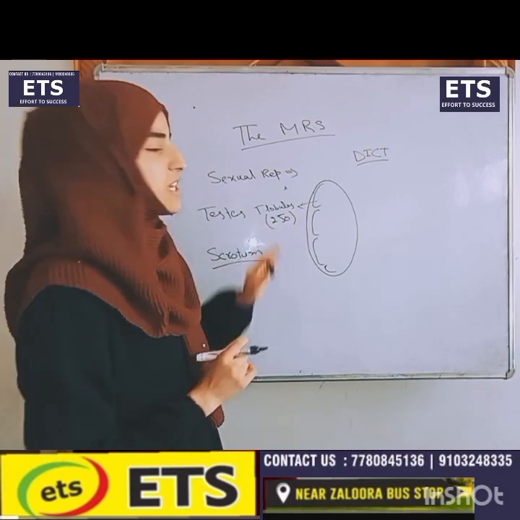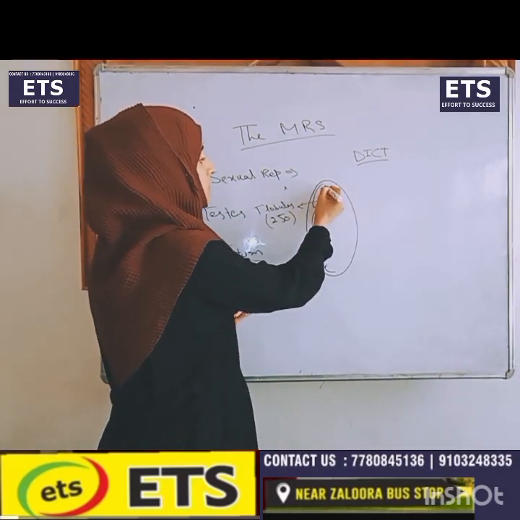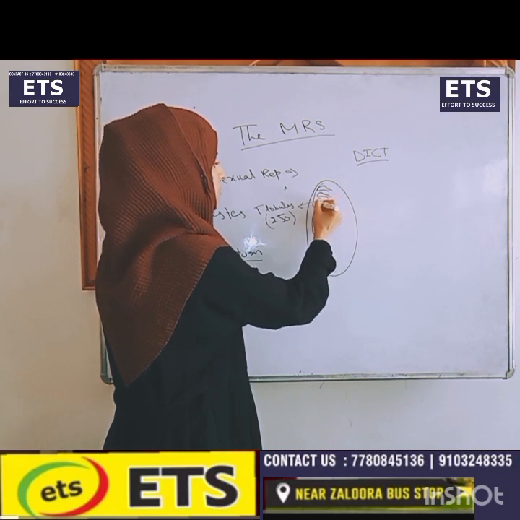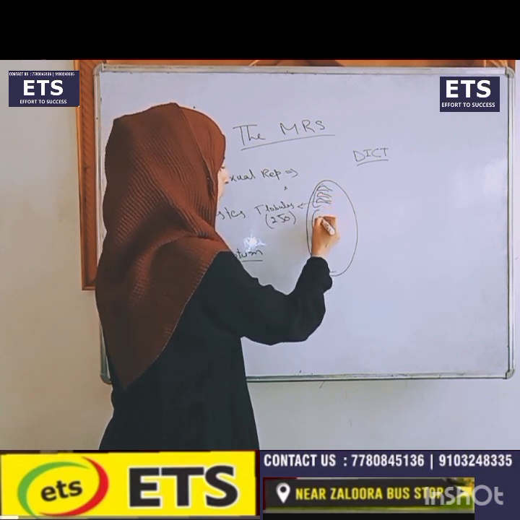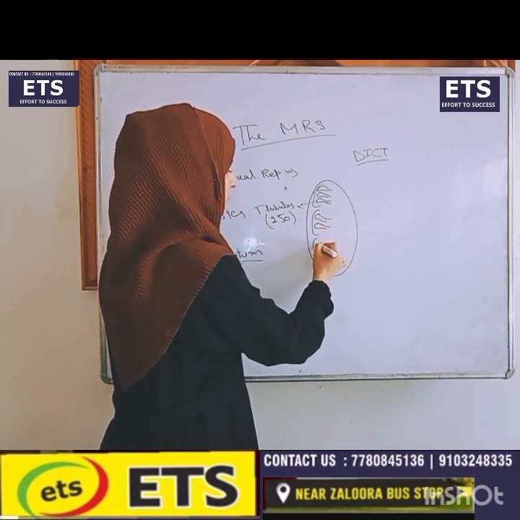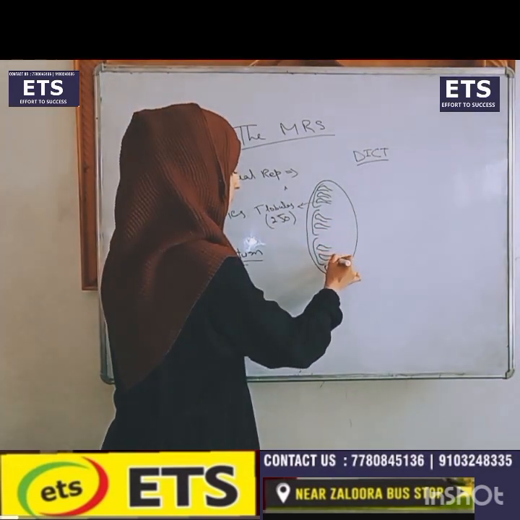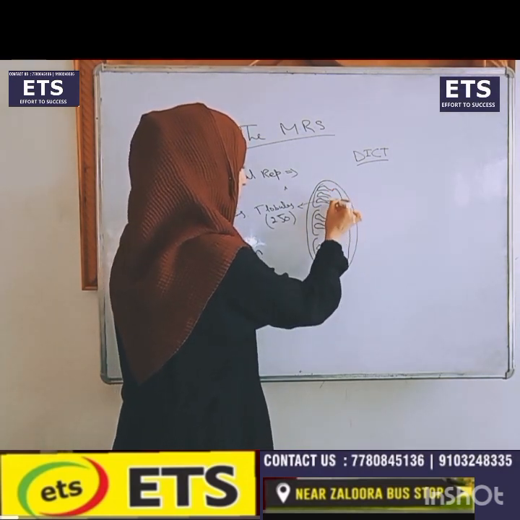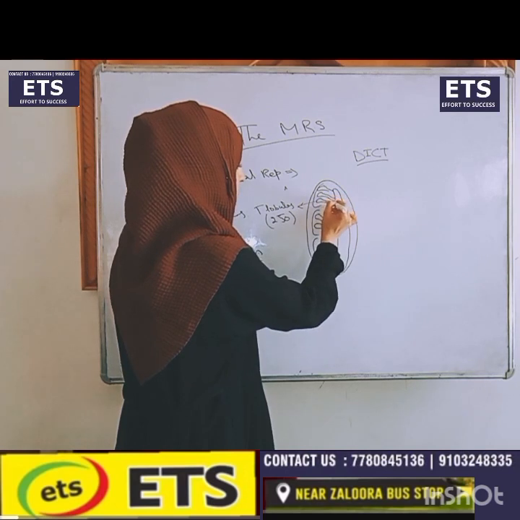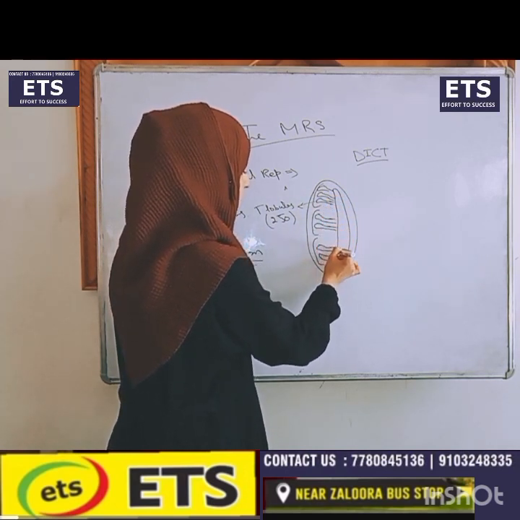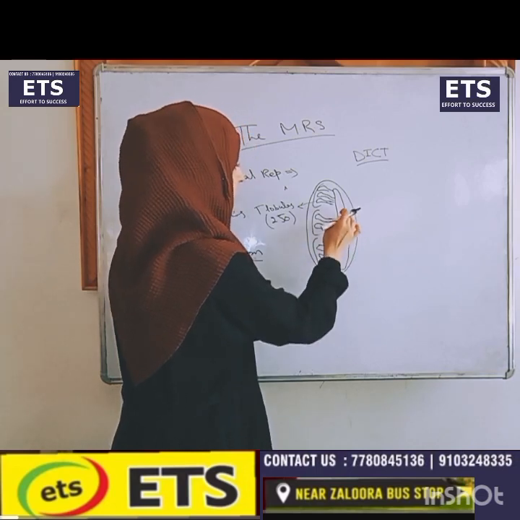And inside these testicular lobules, there are 2 to 3 seminiferous tubules in each lobule. These seminiferous tubules collect into a duct that is known as rete testis.